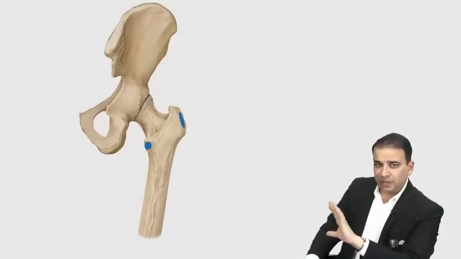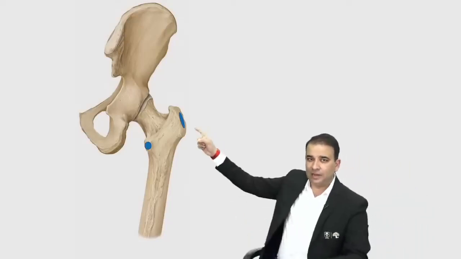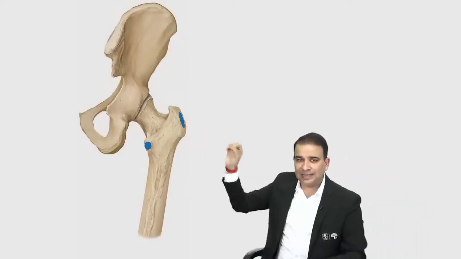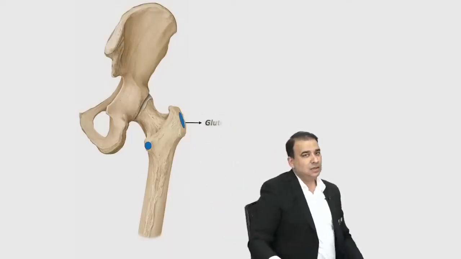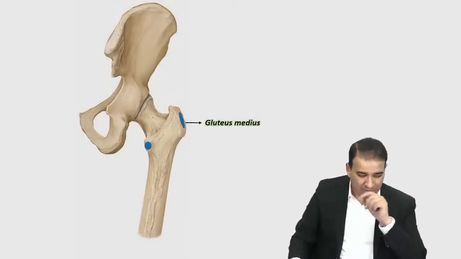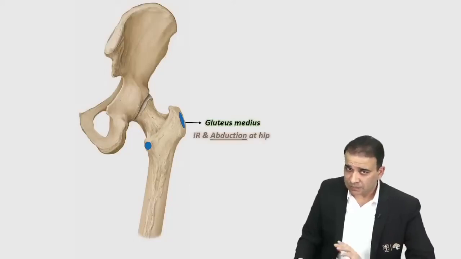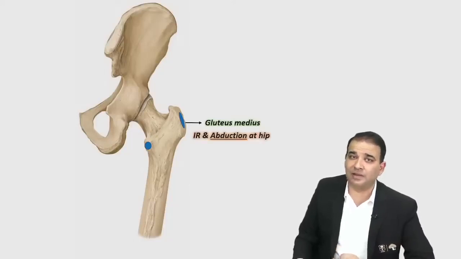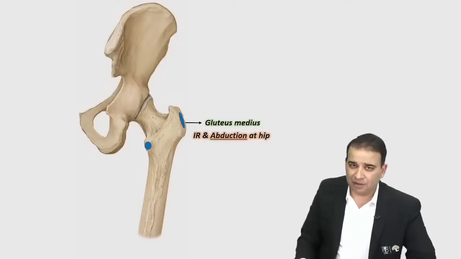Now when you look at this hip bone and the femur from the posterior side, again, I wanted to take your attention to the greater trochanter. Look at the muscle on the greater trochanter there. That muscle is inserted on the lateral side of the greater trochanter, and that is the gluteus medius muscle. Now very, very important muscle, the gluteus medius. This muscle, which is inserted on the greater trochanter, is also for internal rotation and abduction, and it's a major abductor of the hip joint.